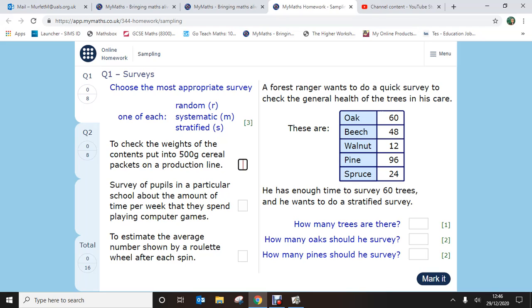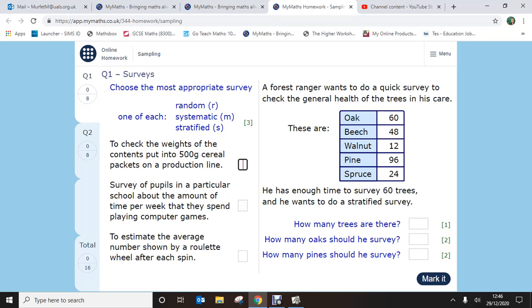Do I want a random sample? Is there a system I want to use? Is it stratified? There's one thing I'm checking, and that's the weight of the cereal. Looking at the second one, survey of pupils in a particular school about the amount of time per week that they spend playing computer games.